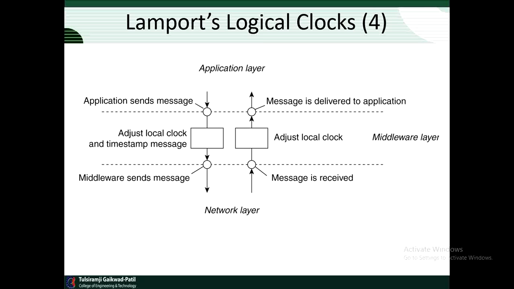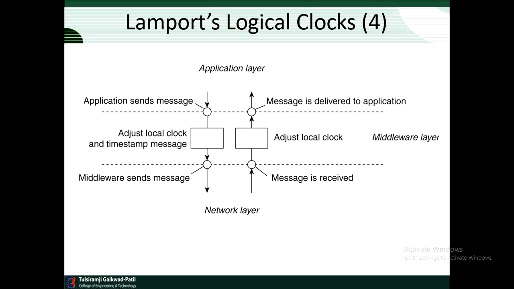And third, upon the receipt of a message m, process Pj adjusts its own local counter as Cj = max{Cj, ts(m)}, after which it then executes the first step and delivers the message to the application.